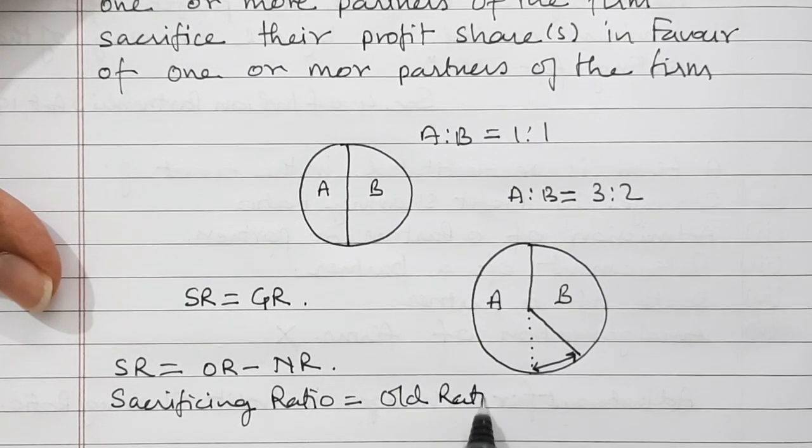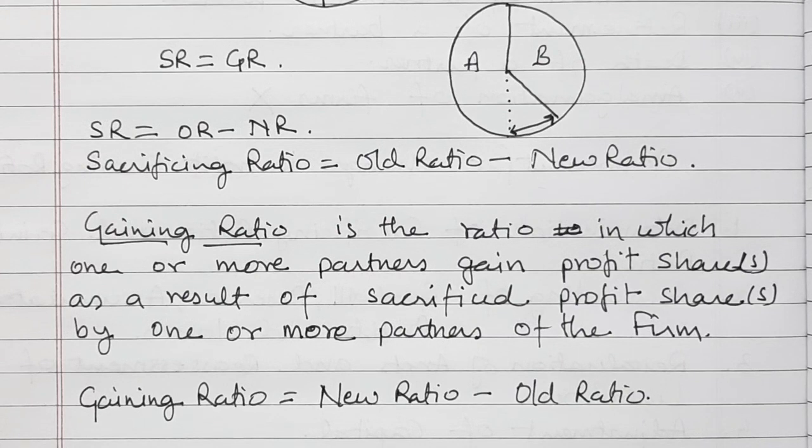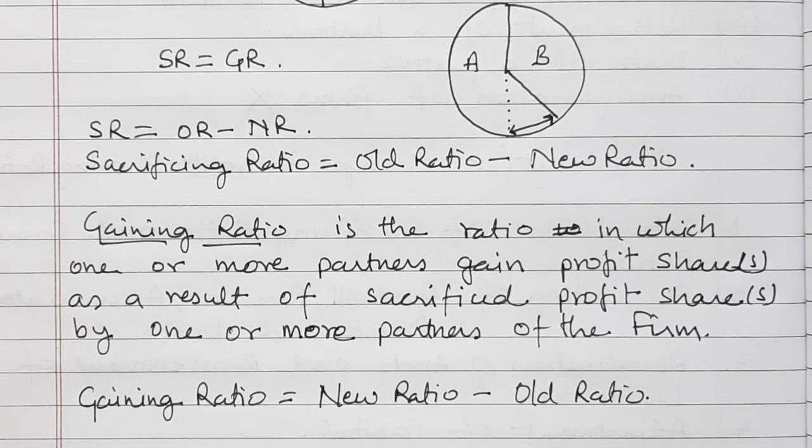Old ratio minus new ratio. So what is gaining ratio? Gaining ratio is the ratio in which one or more partners gain profit shares as a result of sacrificed profit shares by one or more partners of the firm.